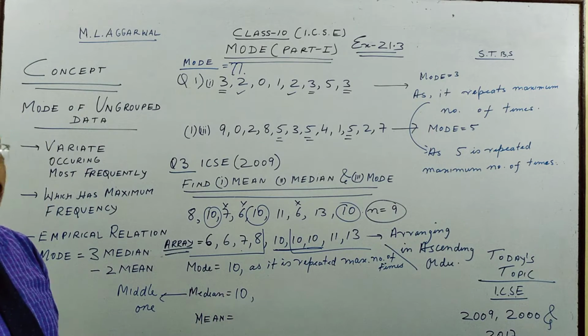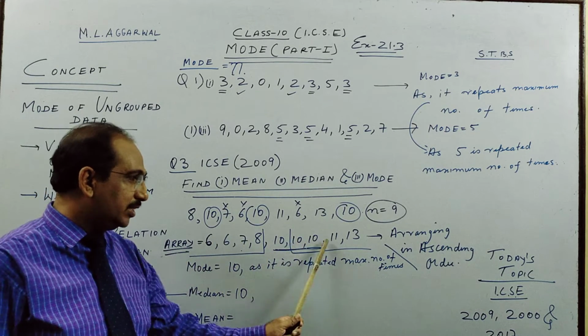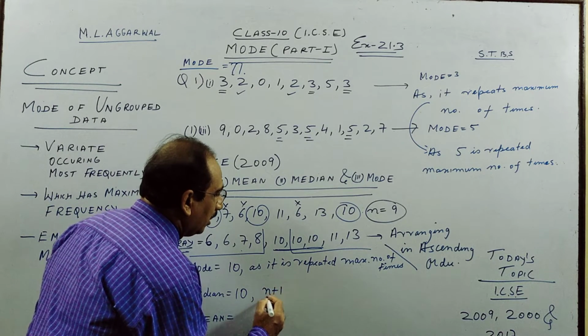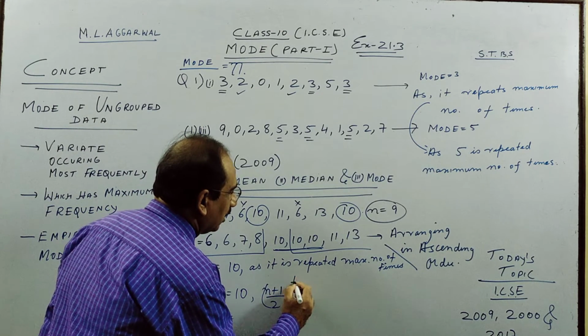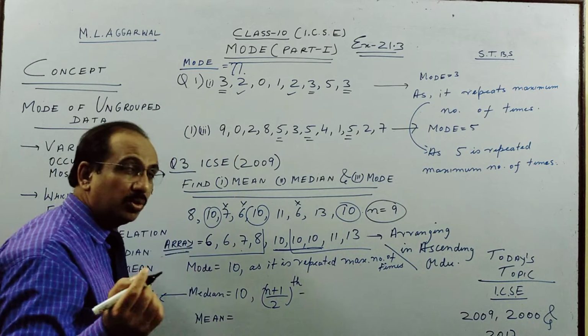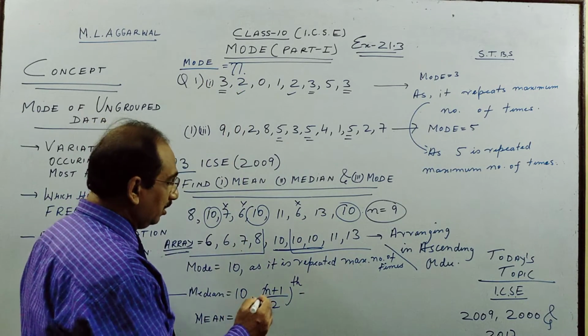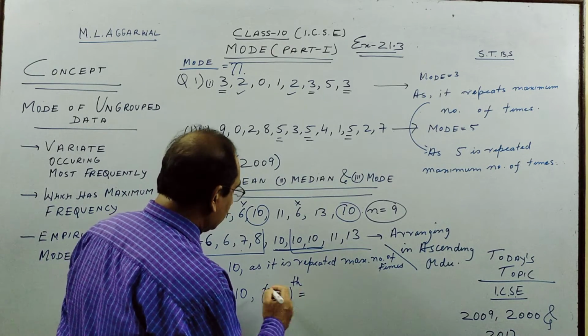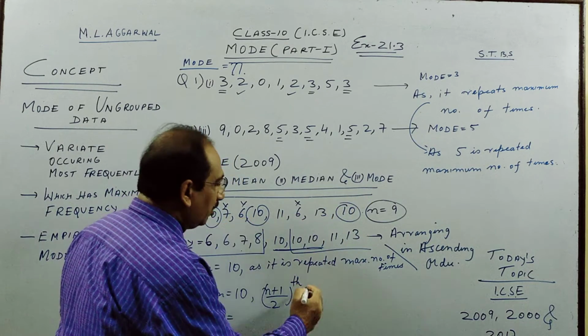I'll tell you how you will do it in the exam. So leave this 4 side, leave this 4. 10 is the middle one. But here we do it by a formula, n plus 1 by 2th term, which I have explained to you in part 1 of my median video. N is 9, children, number of data 9.